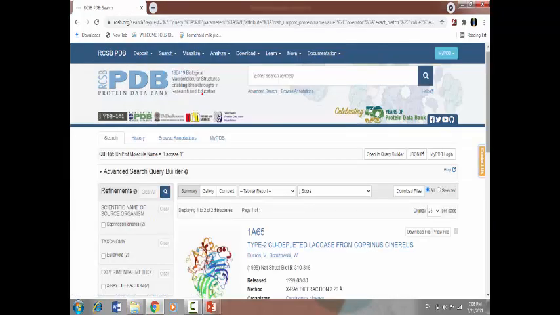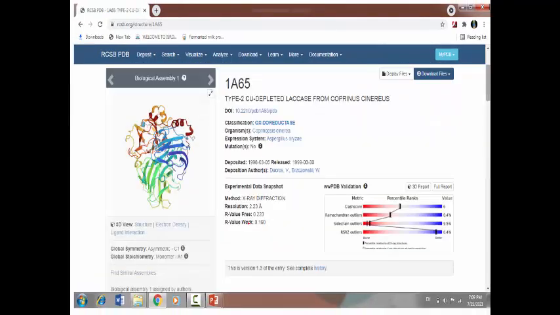Okay. If you search anything, they will show you certain result according to your query, and that result will have a specific number that is called as a PDB number. It is just like a accession number, a unique number which is given to every submission. If you click on it, you will get this all the information data. Here you can see which method they have used, X-ray crystallography, what is resolution, what is R value, what is R value for work, everything we will get on this website. Okay, once you search it.